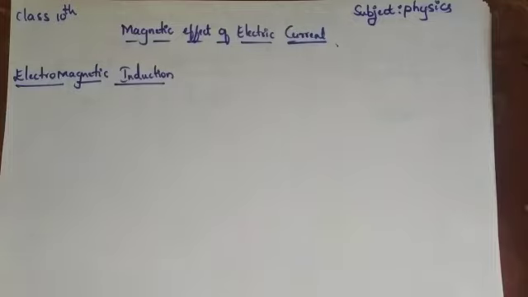Oersted showed that when a current carrying conductor is kept near a magnet, the current carrying conductor behaves as a magnet. Faraday did the reverse of this. Why can't a magnet, when kept near a conductor, make the conductor produce electricity?